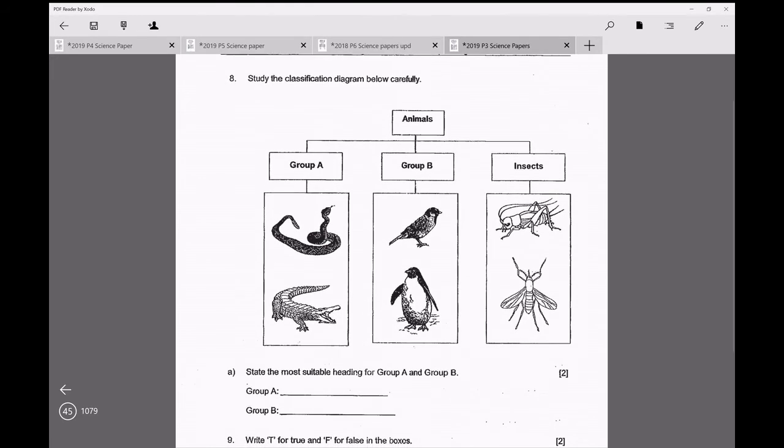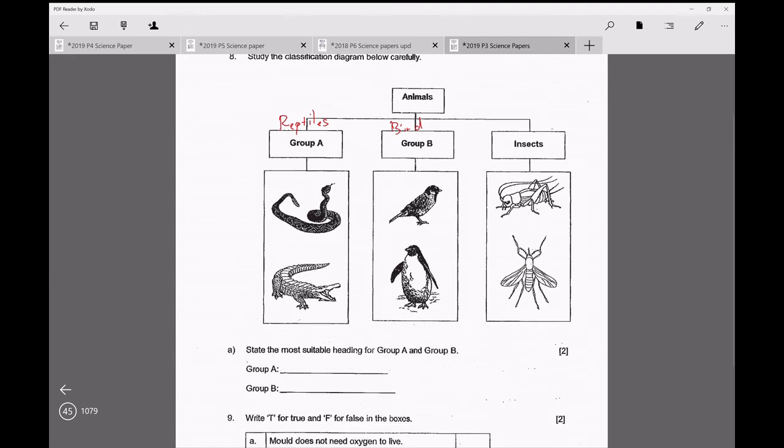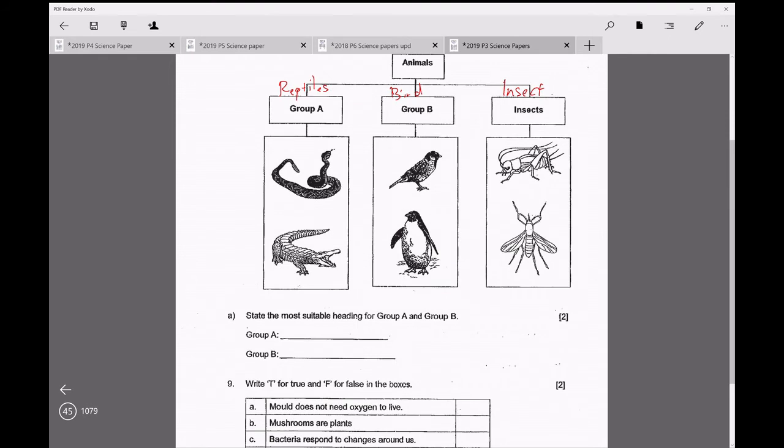Okay, this is a snake and a crocodile, right? So they are reptiles. The outer covering of dry scales, reproduced by laying eggs. Birds, outer covering of feather, reproduced by laying eggs, have beaks, have wings. Okay, the last one is 3 pairs of legs and 3 body parts, so it's an insect. Okay, it's already written there. So A, you can just write reptiles.